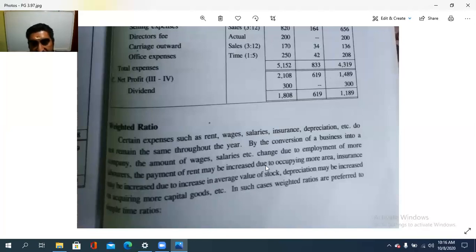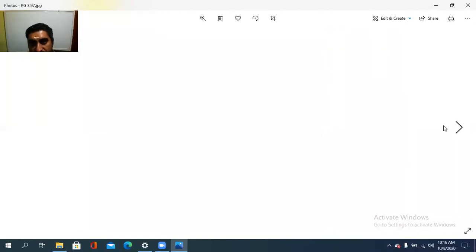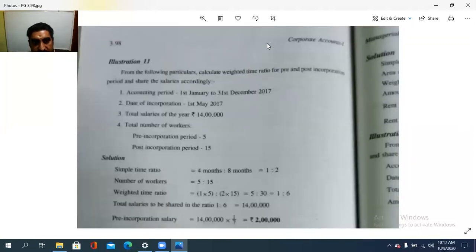So that is the weighted ratio. So what are the weighted ratio that we need to check? From the following particulars, calculate the weighted time ratio for the pre and post incorporation period and share the salaries accordingly. Accounting period is 1st January to 31st December, 12 months. Date of incorporation 1st May.